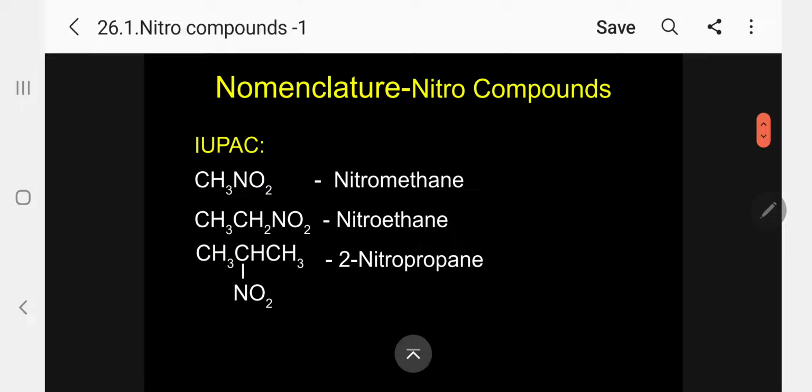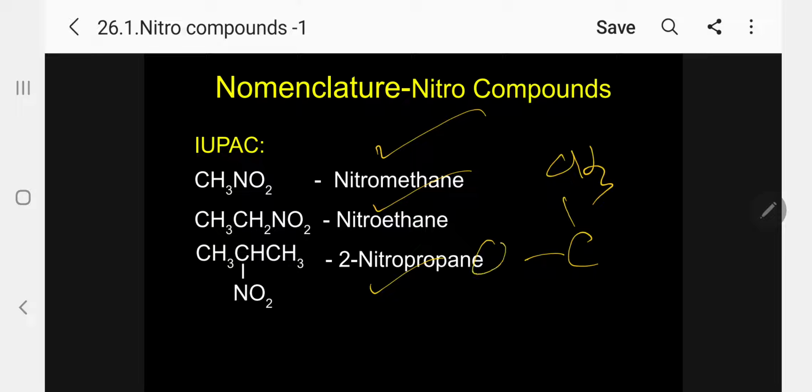Now let me come to IUPAC. I already discussed it: nitromethane, nitroethane, 2-nitropropane. These are the common examples. Suppose, normally what they will give in the examinations, let me take this compound. This is tertiary butyl nitro compound.